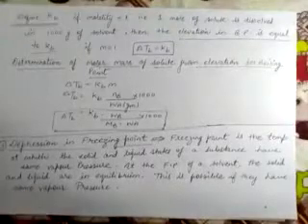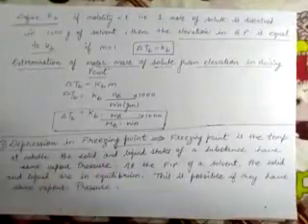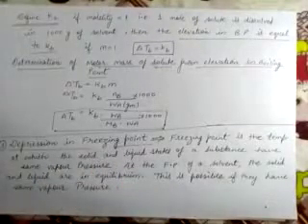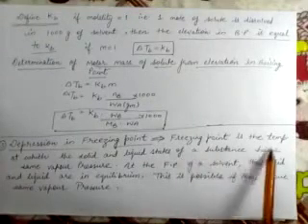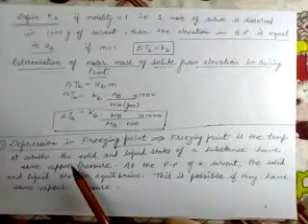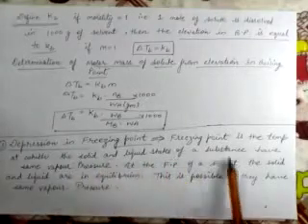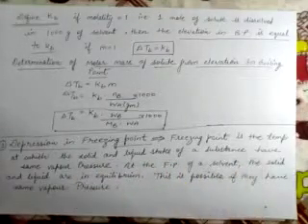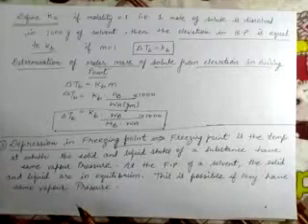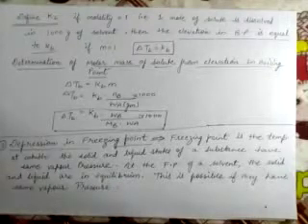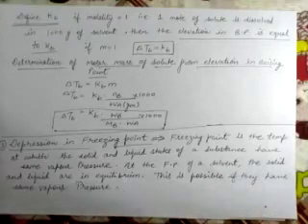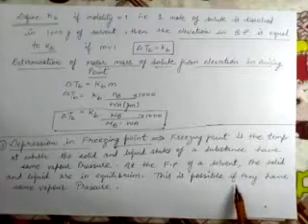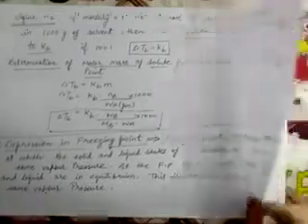Now the next colligative property is depression in freezing point. So first of all, let's understand the meaning of freezing point. Now what is freezing point? It is the temperature at which the solid and liquid states of a substance have the same vapor pressure. Now from the graph it will be clear to you what is the meaning of freezing point. At the freezing point of a solvent, the solid and liquid are in equilibrium. This is possible only if they have same vapor pressure.